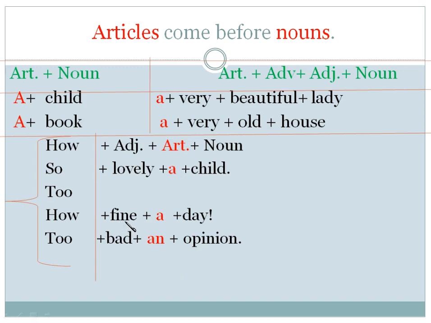In the second line, how fine a day. It is a surprising phrase. We are showing our strong feelings. We want to say that the day is very fine, but we ask how fine a day. It is an exclamation. Day is a noun here and fine is an adjective. We use article A between adjective and noun. In the same way, how bad an opinion. Opinion is a noun, an is the article here, and bad is an adjective here.